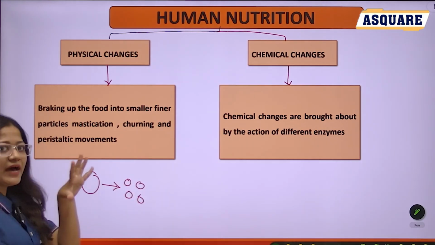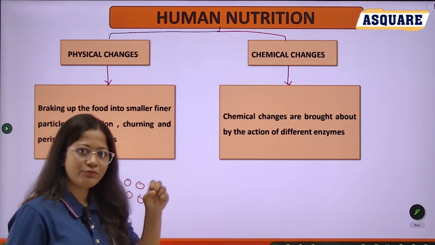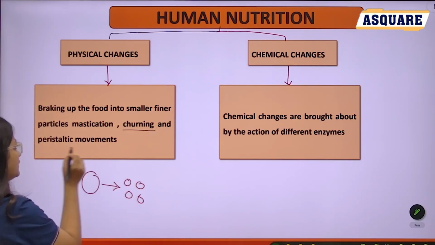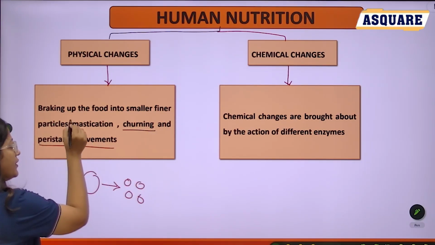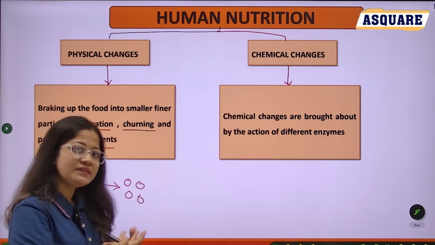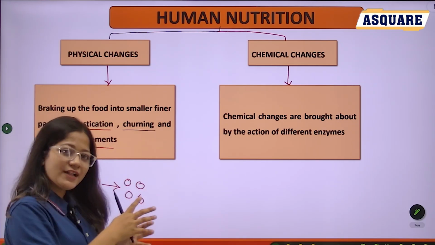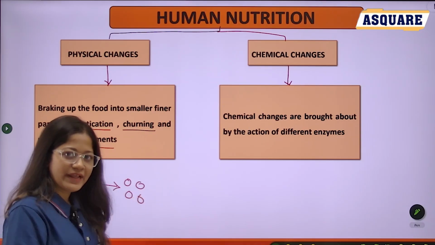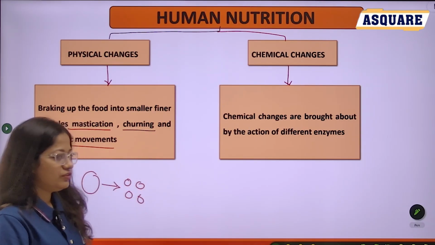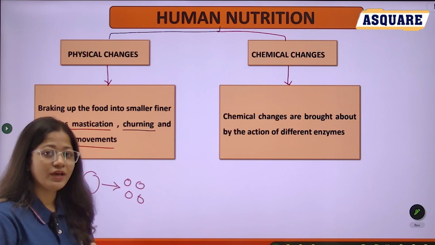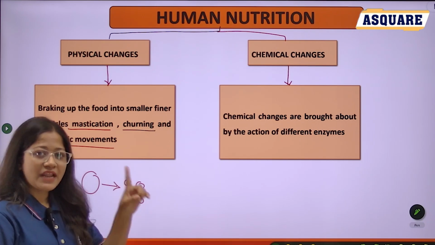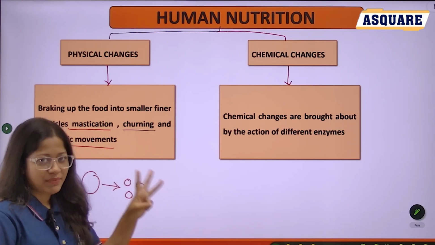First, mastication, carried out by the teeth, then churning that occurs in the stomach, then peristalsis movement, meaning alternate contraction and relaxation. Then second, chemical change. Chemical change is brought about by glands: the digestive glands, salivary, liver and pancreas.